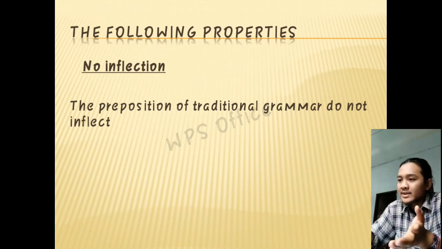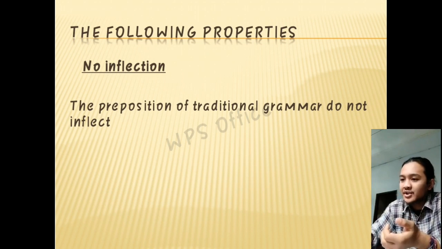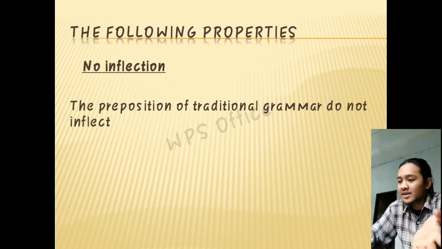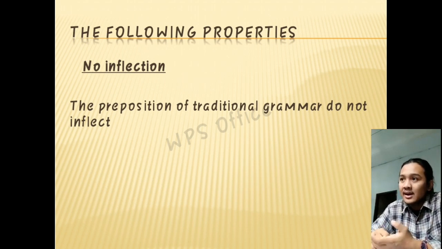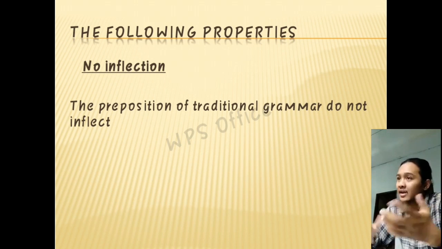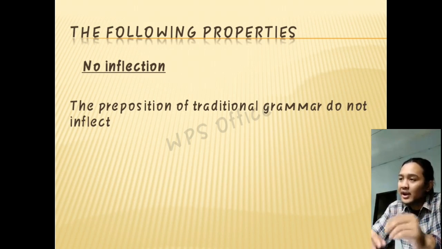The other following property is no inflection. The prepositions of traditional grammar do not inflect. The example is behind, it cannot be behinding, and then beyond, it cannot be beyonding.